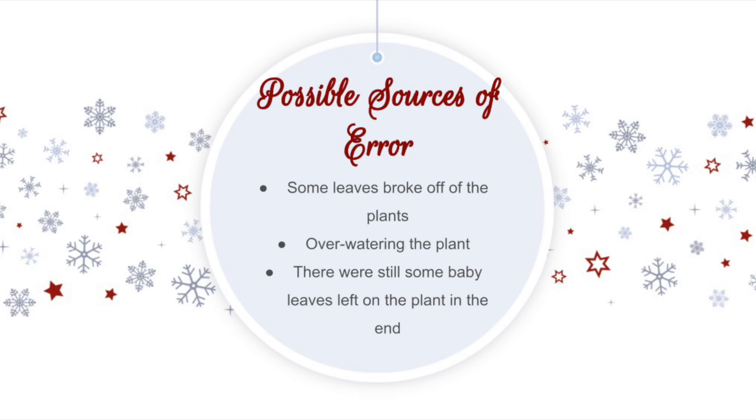So during this lab, when wrapping up the oregano and dealing with it, some of its leaves broke off and fell. In addition, we might have overwatered one of the plants, and also, in the end, some of the baby leaves remained on the plant and not all of them were picked off. These are all possible sources of errors as they could give inaccurate mass readings. These inaccurate mass readings would affect our calculations, causing our results to turn out differently.